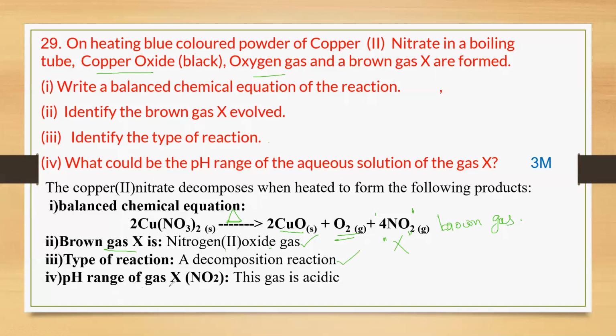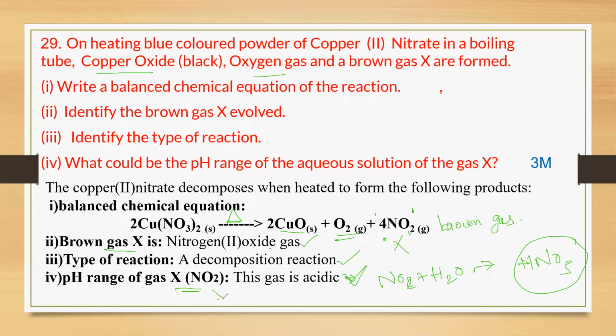After that, what is the pH range of the gas? A gas cannot give a pH value, no? When you dissolve it in water, meaning in the aqueous solution, we easily get it. NO2 when mixed with water forms HNO3. You know that nitric acid, HNO3, is acidic in nature. Of course, the gas which is formed is also acidic in nature.